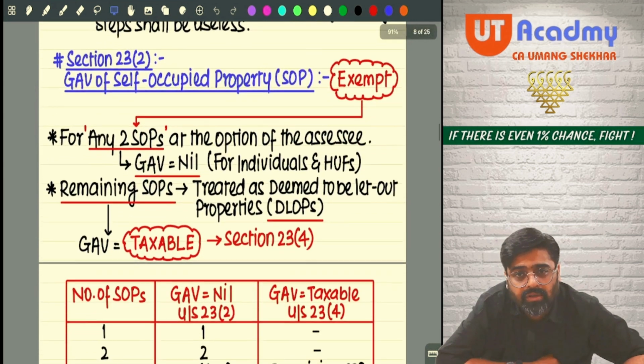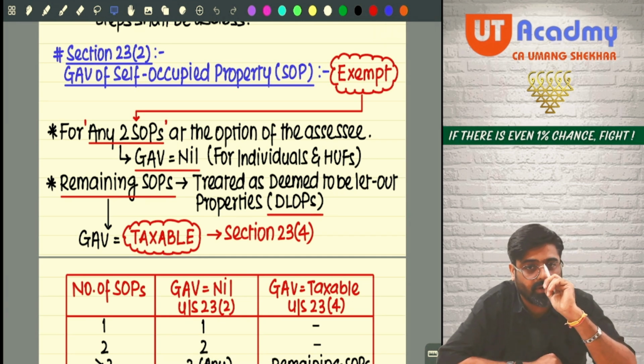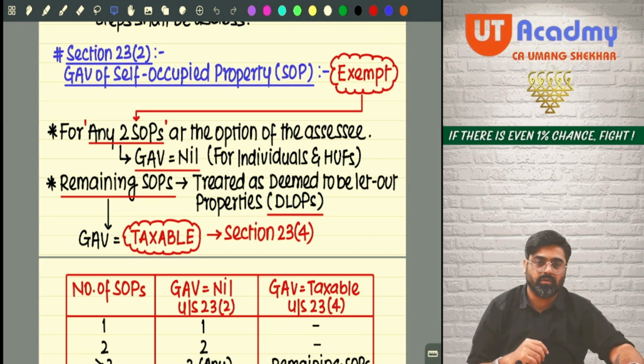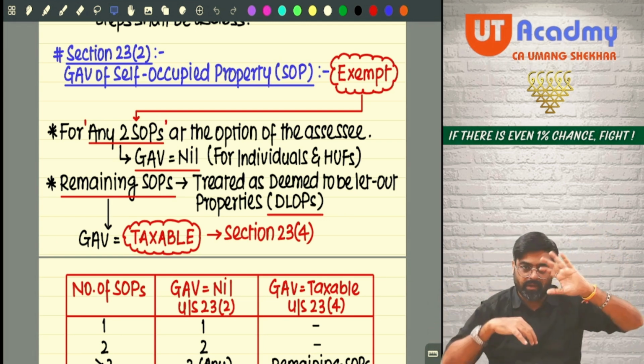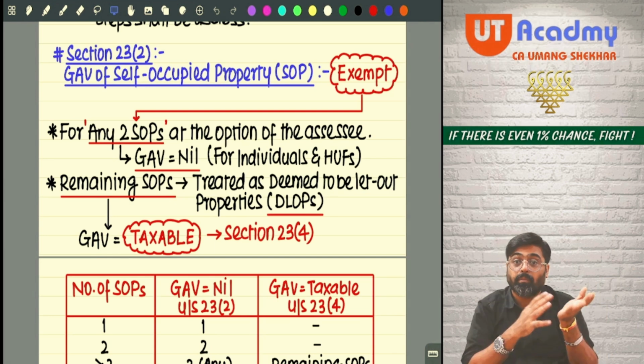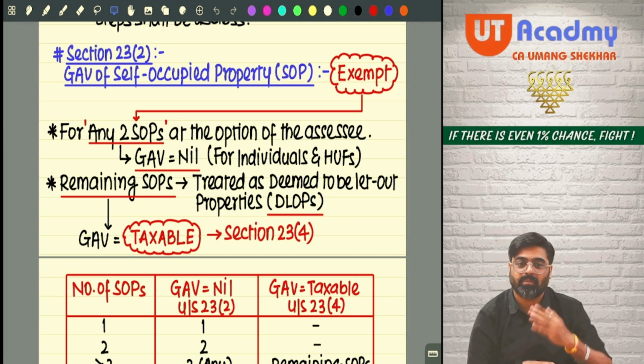Now we are coming to section 23(2). How many types of properties are there? Come on, tell me. One is let out, one is self-occupied. Let out property we have already seen. But those properties which we have self-occupied, not for our own business or profession, that property is not coming here.